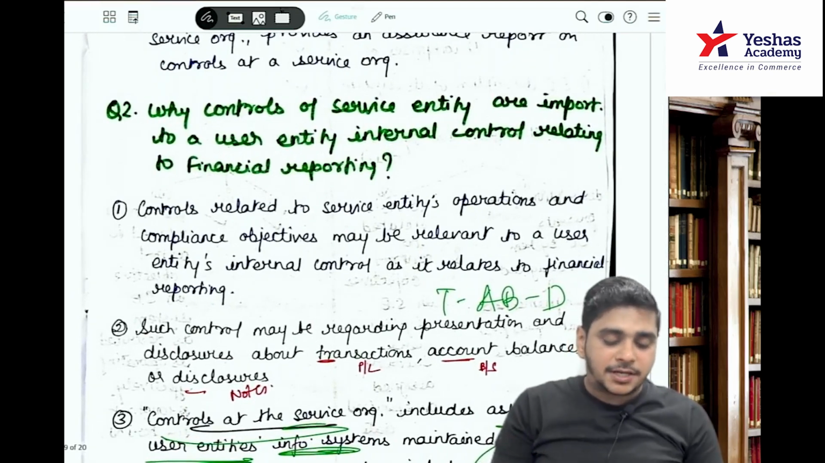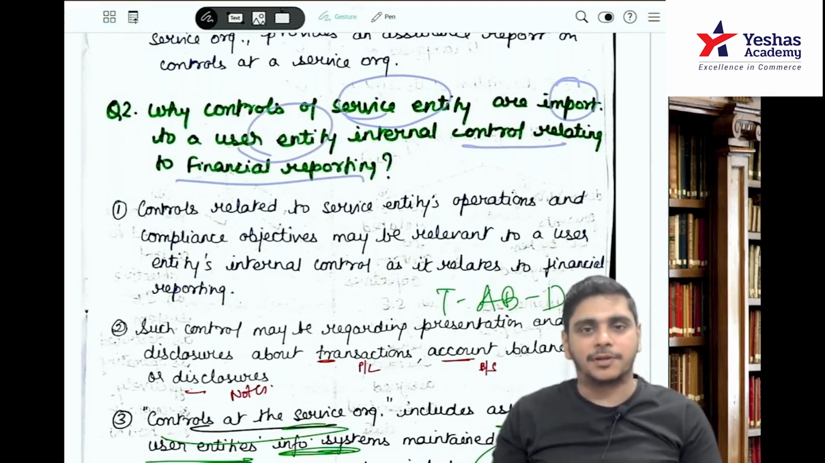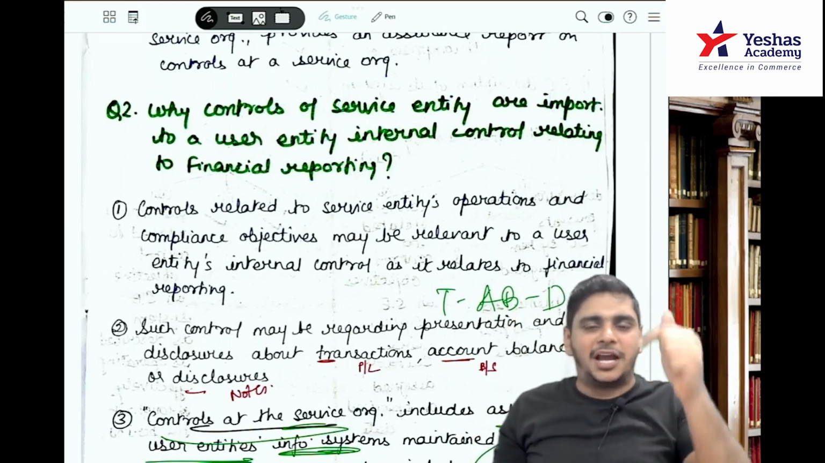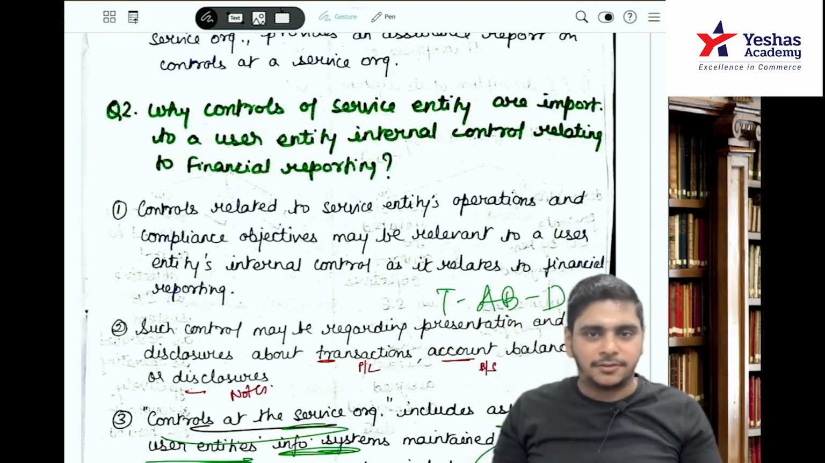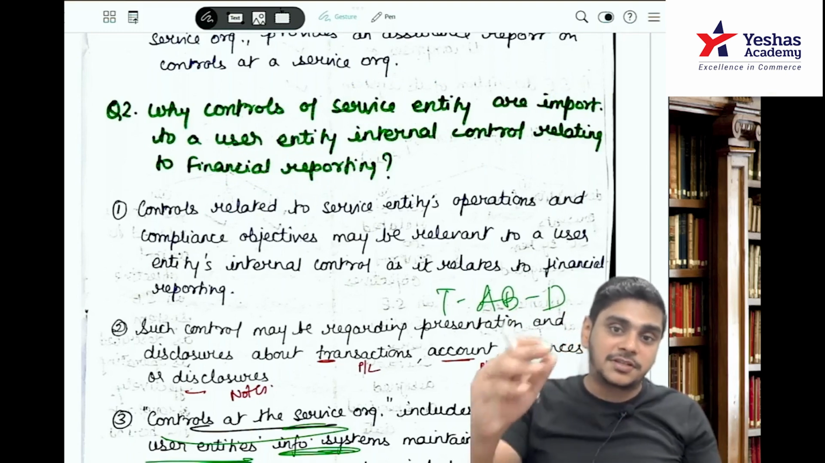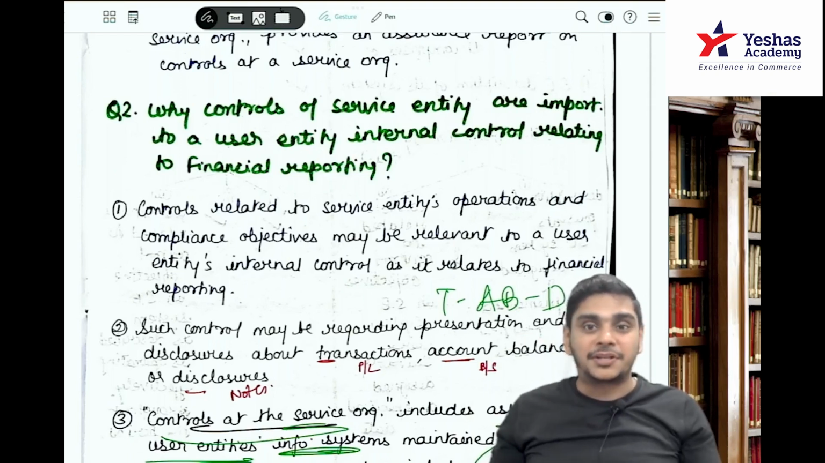Sir, why are controls of service entity important to user entities' internal control relating to financial reporting? Sir, why do we follow this? Why is it so important? See, inventory ka valuation amount will come in the balance sheet, right? Under the heading closing stock, so you will check that. But here we are talking about the controls at service entity. Here you have done the outsource. So I am interested in knowing the number of inventory also, na.